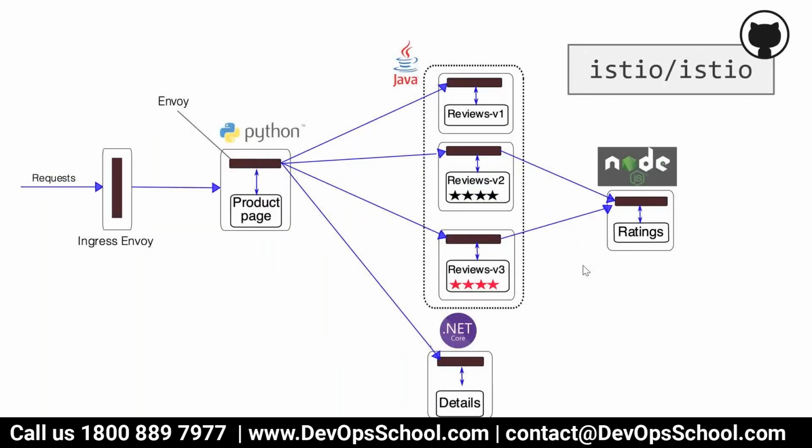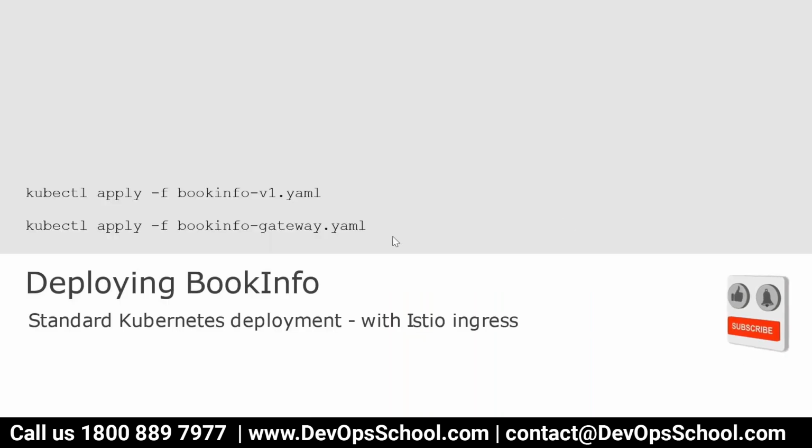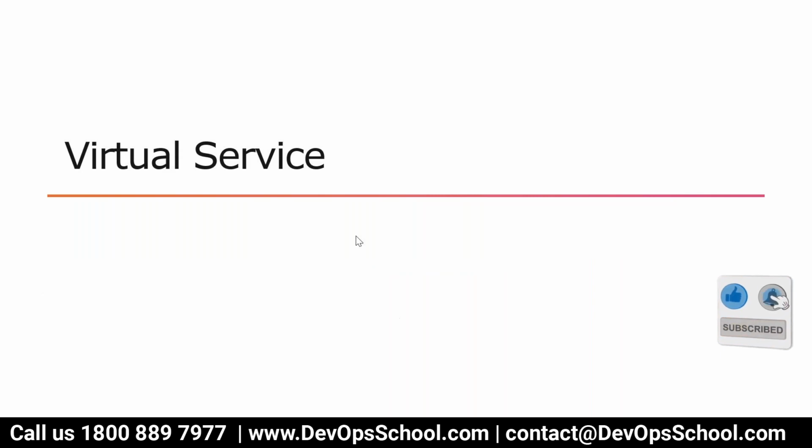We are going to introduce the ingress Envoy, look at the arrow, and then manage the traffic from the product page: where it should go and where it should not go. That is the demo I'll show you. I'll show you how to implement Istio, with Kubernetes already installed, how to install the Istio gateway, and testing the app.